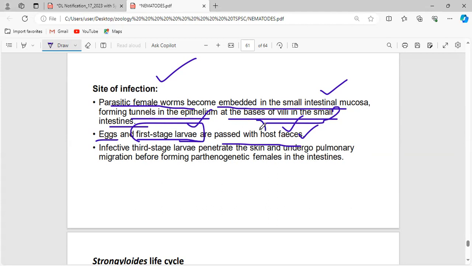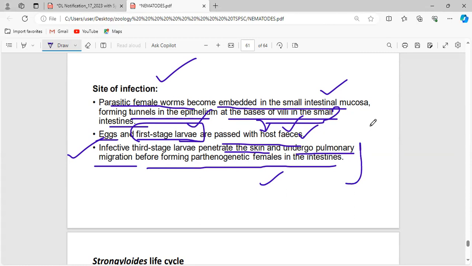Rhabditiform larva will be passed in the host fecal matter. And the infective third stage larva, what is it called? Filariform larva will penetrate the skin and undergo pulmonary migration before forming parthenogenetic females in the intestine. Up to this clear?